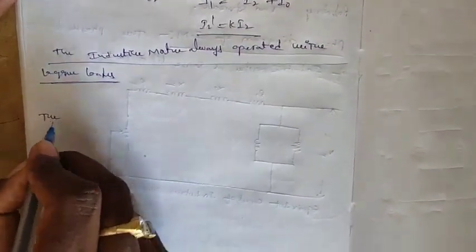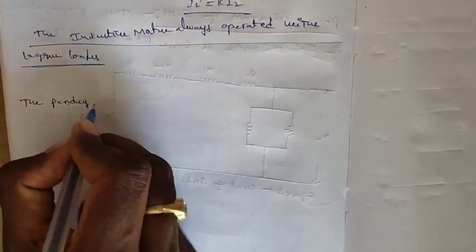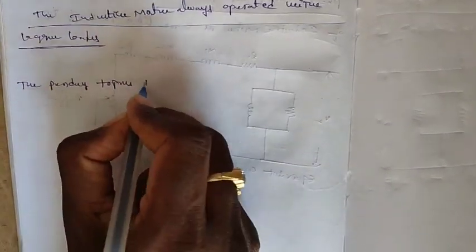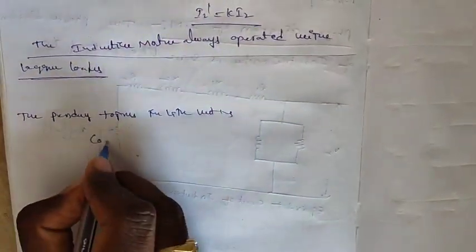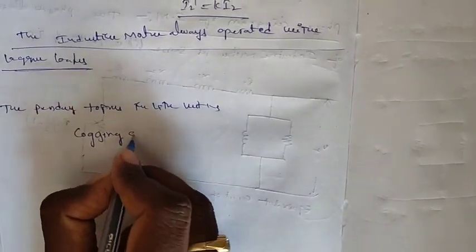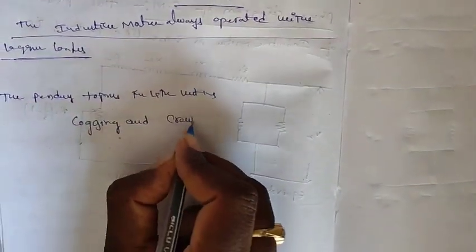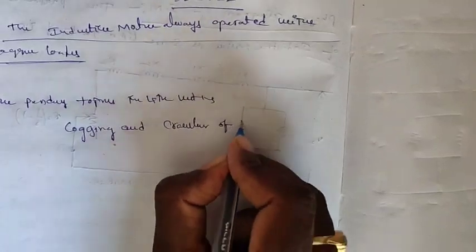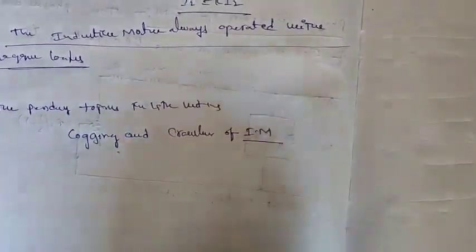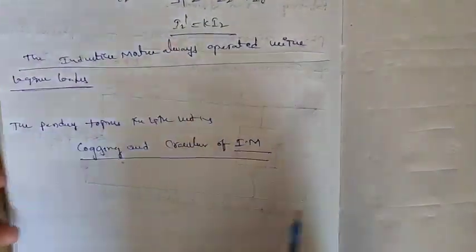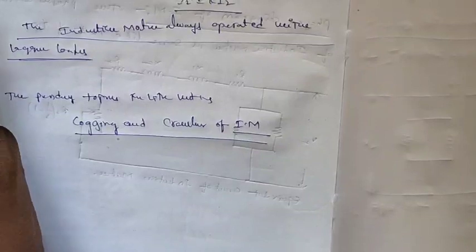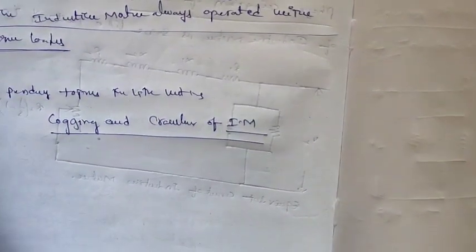Next, the pending topic in our fourth unit is cogging and crawling of induction motor. This topic can be discussed in Monday's class.